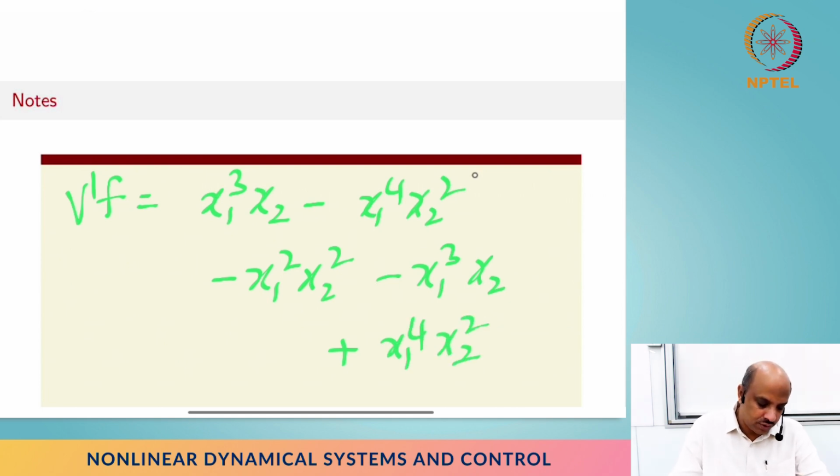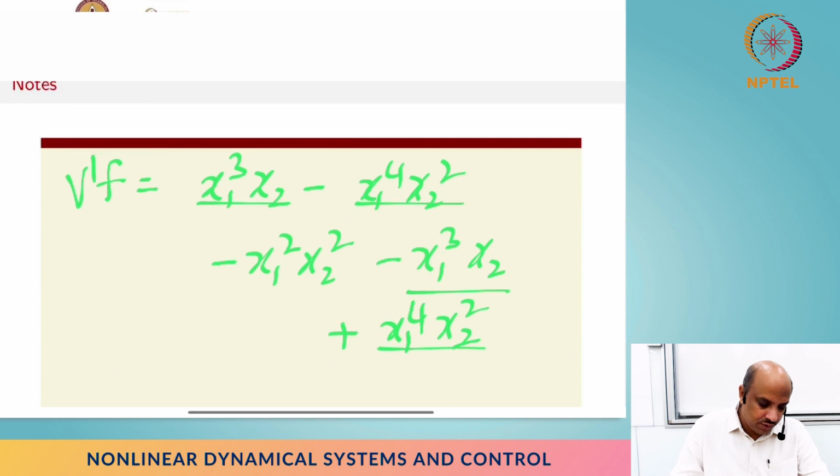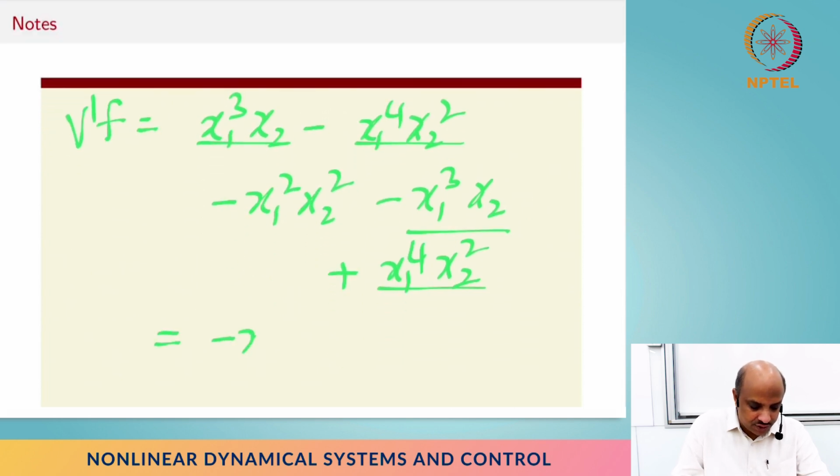So this cancels with this, and this cancels with this, essentially giving us minus x1 square x2 square, right?